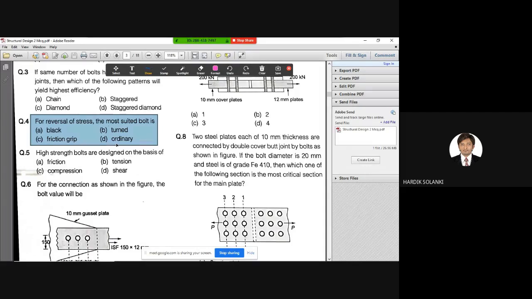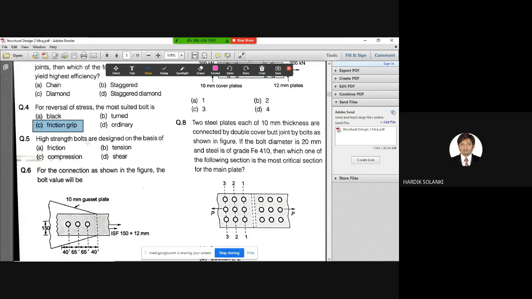So for question number 4, the correct answer is C, exactly, right? Animes, it is C. Okay, good. Friction grip bolt is used for stress reversal, where you expect stress reversal in your structure. In that case, you go for friction grip bolts to create the joints.